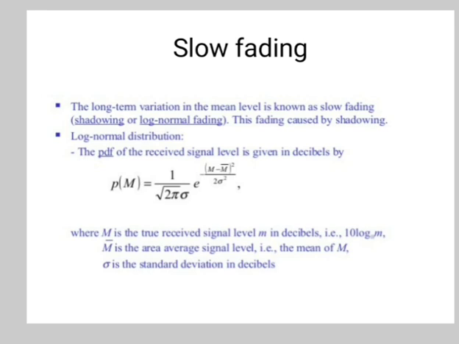the PDF of the received signal level in decibels is given by this equation, where capital M is the true received signal level, m in decibels is the area average signal level, and sigma is the standard deviation in decibels. Now, the factors which influence the small scale fading; before that we will see the small scale fading.